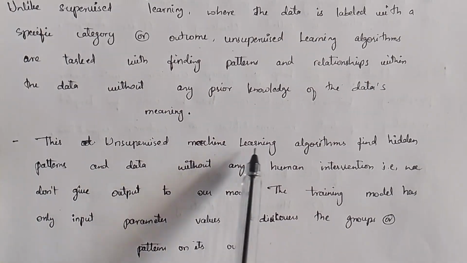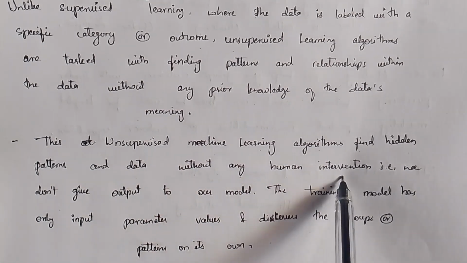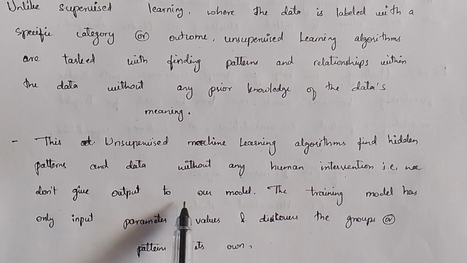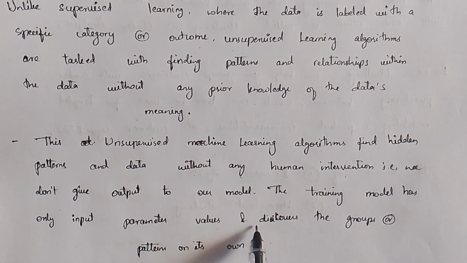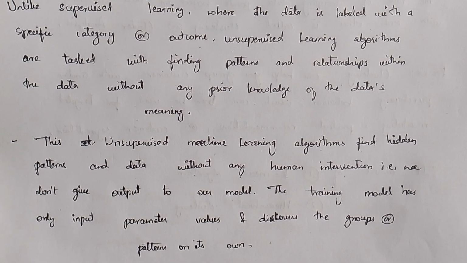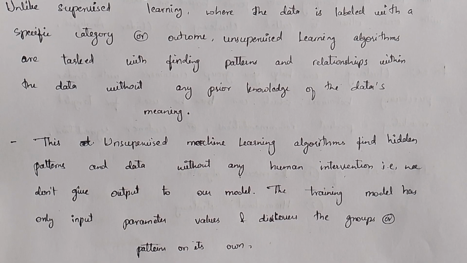This unsupervised machine learning algorithm finds hidden patterns in data without any human intervention. That is, we don't give output to our model. The training model has only input parameter values and discovers the groups and patterns on its own. As we give input and output in case of supervised learning, here we don't give output, we only give input to the machine, so that the machine has to find its hidden patterns and deal with the data without any human intervention.